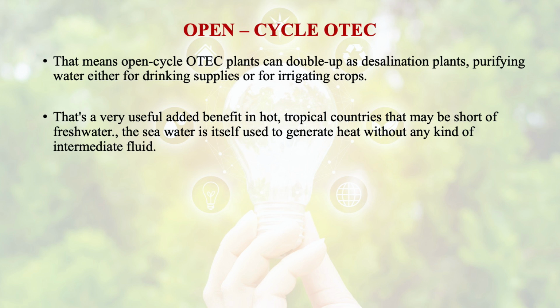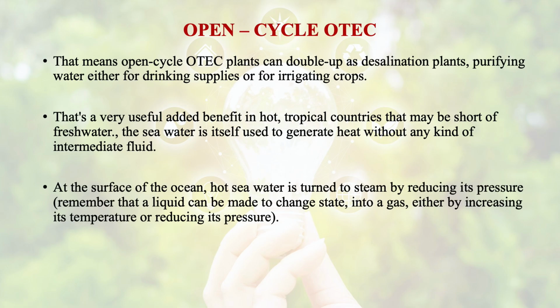The seawater is itself used to generate heat without any kind of intermediate fluid. At the surface of the ocean, hot seawater is turned to steam by reducing its pressure.